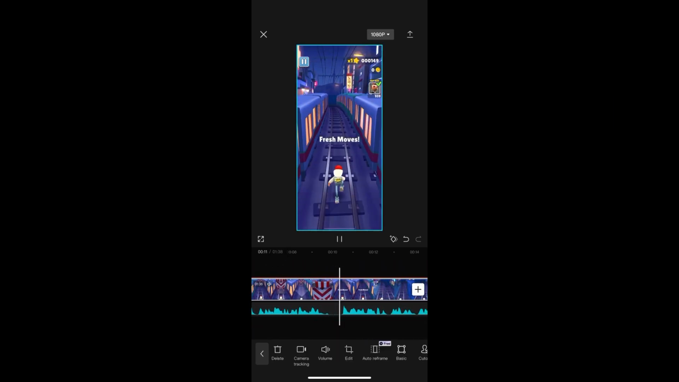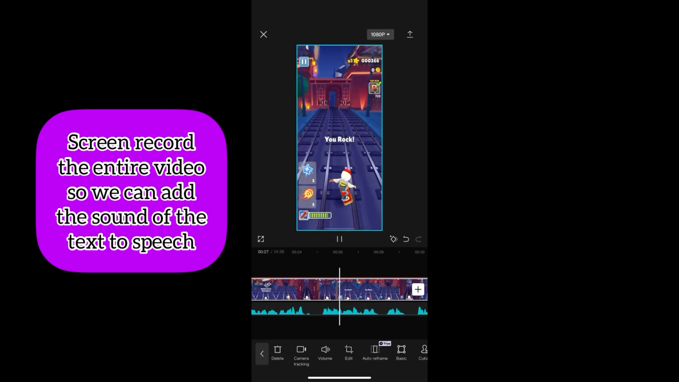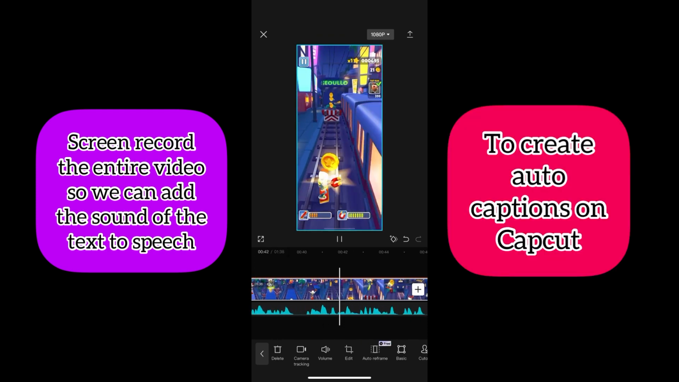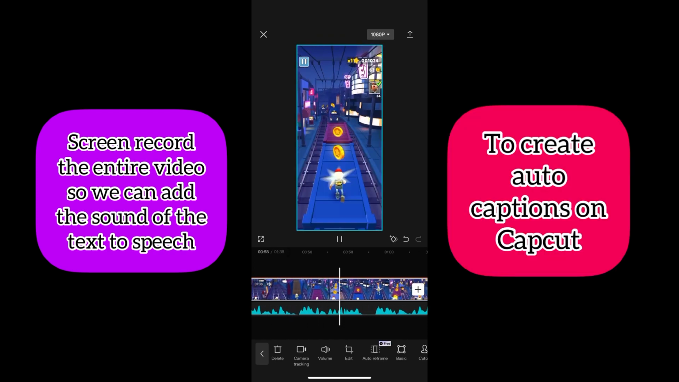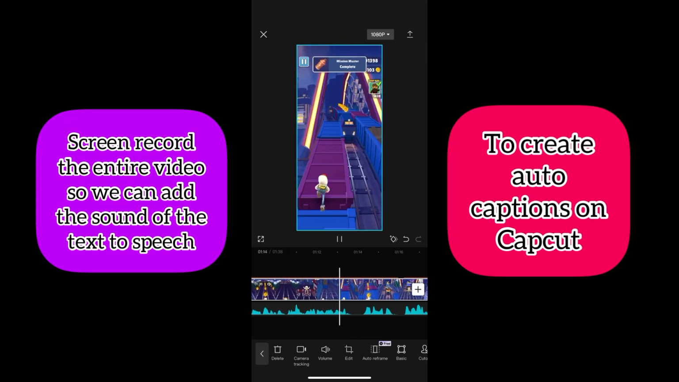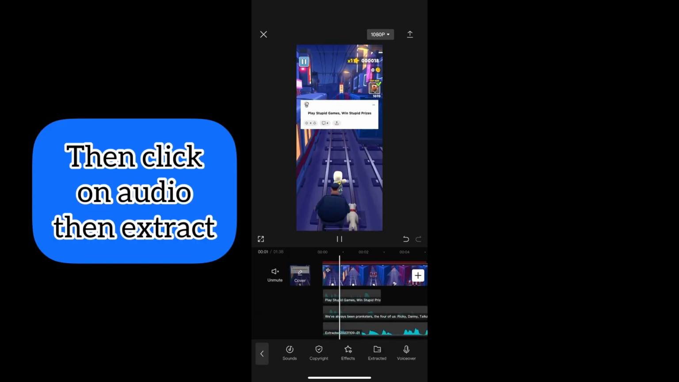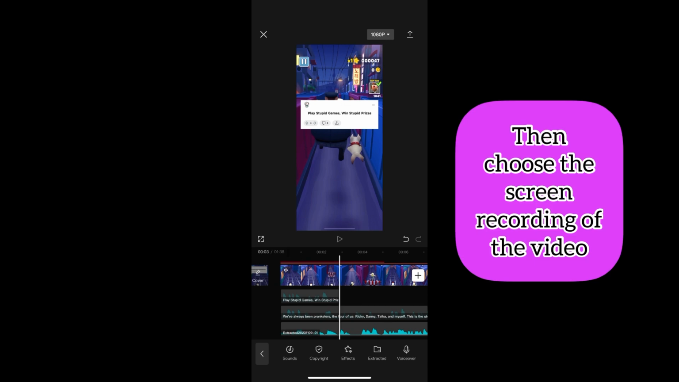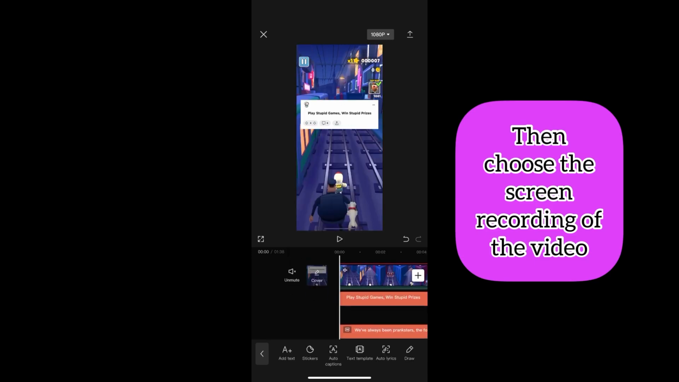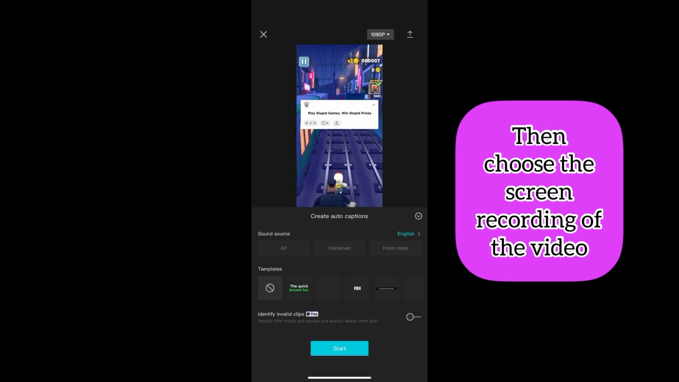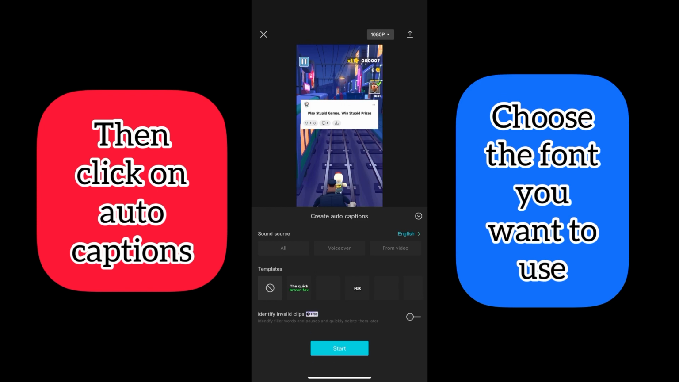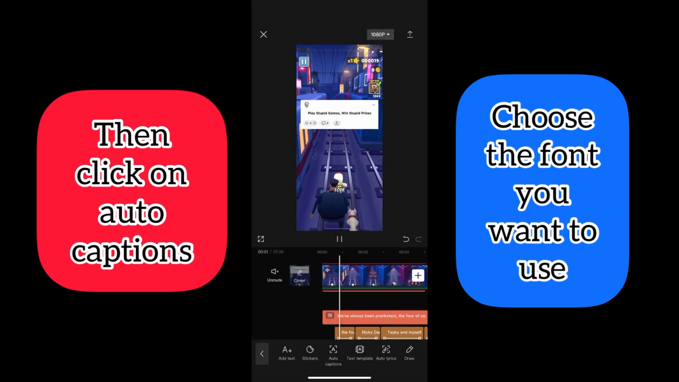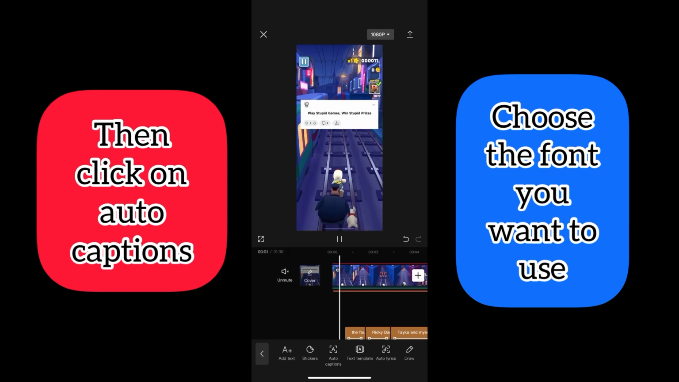The next step is very important. We're going to screen record the entire video on CapCut, and that's because we're going to use the sound of the screen recording to create auto captions on CapCut on our video. And then click on audio, then extract, then choose the screen recording of the video. Then your video is going to have the sound of the screen recording of your video. Then click on auto captions and click on the font that you want to use. And we're going to choose the second one because it displays each word by itself.